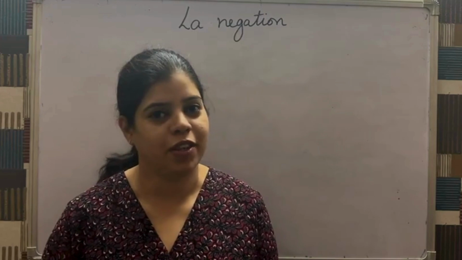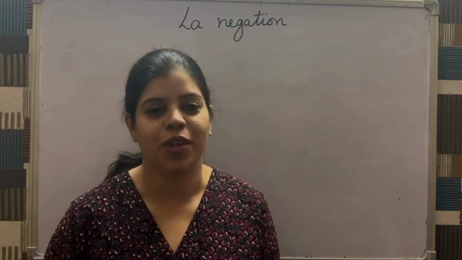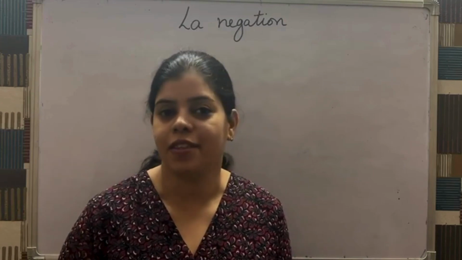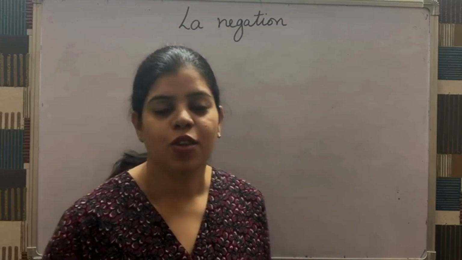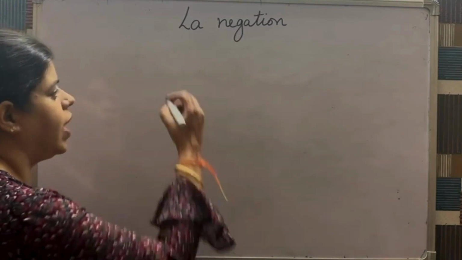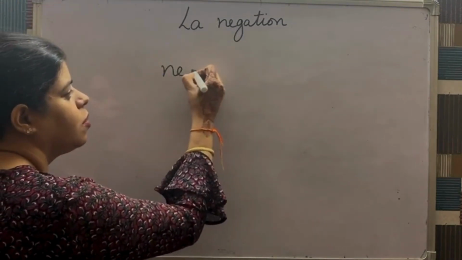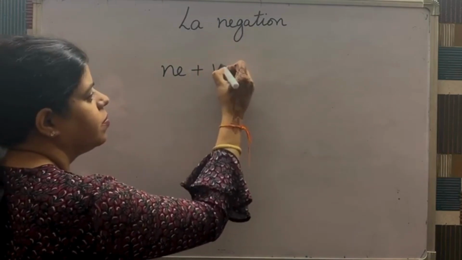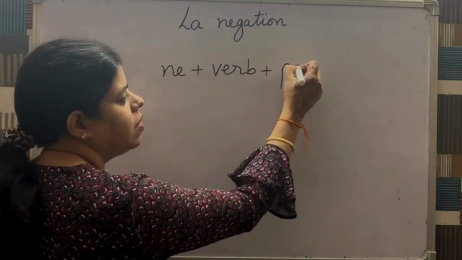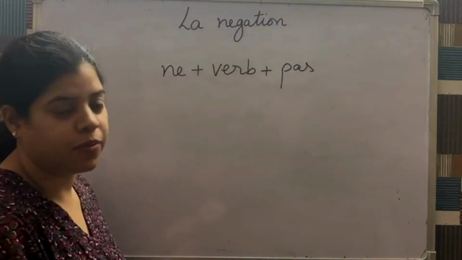Today we are back with another video and today we are going to learn la négation. That is to make a sentence negative. So you all know that to make a sentence negative, we have to add ne before the verb and we have to add pas after the verb.